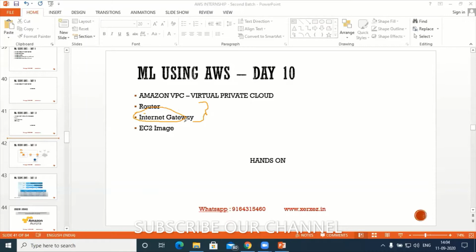There will be a normal IP address and there will be subnet IP addresses. We'll discuss that, and in the hands-on section I will demonstrate this. So this is the agenda. Hope you are clear with this. Let's go to the next PPT. Let's try to discuss the architecture first. So this is my architecture.